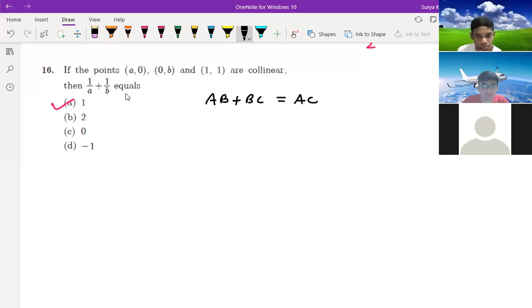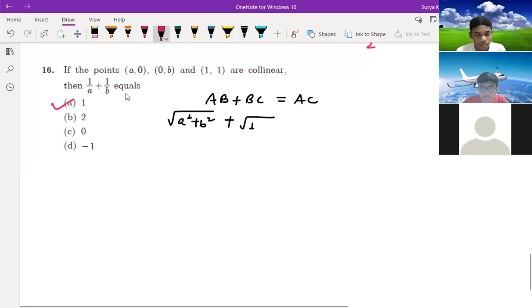Okay. AB, if you find here, what do you get? The distance is square root of a square plus b square, we get, no? And BC will get what? b square only, right? 0 minus 1, 1 square, 1. How you're finding this one? 1 minus 0 whole square is 1 only.